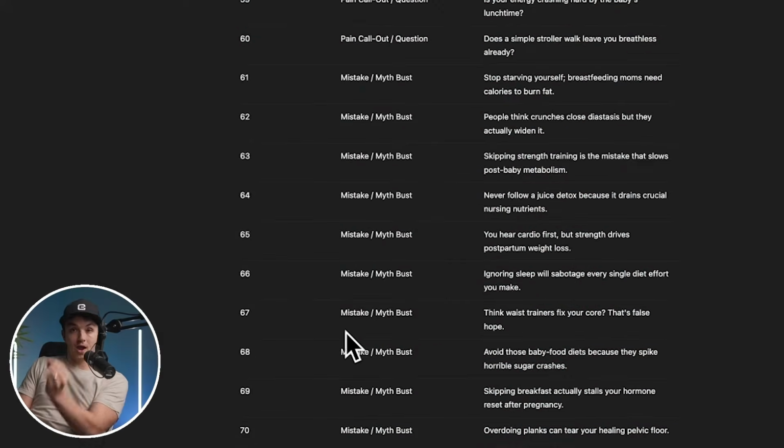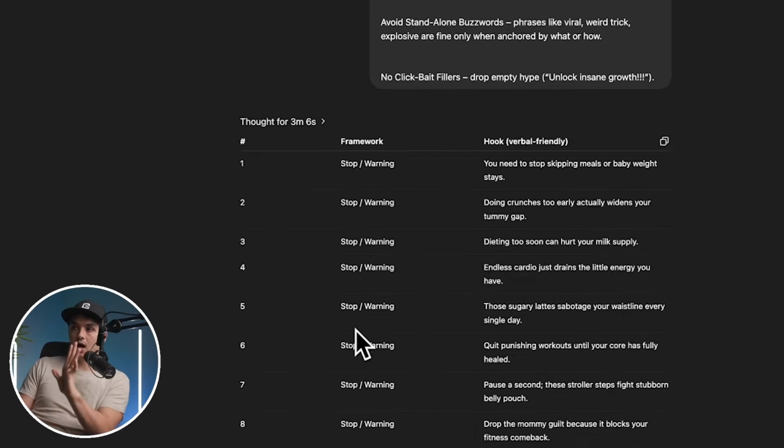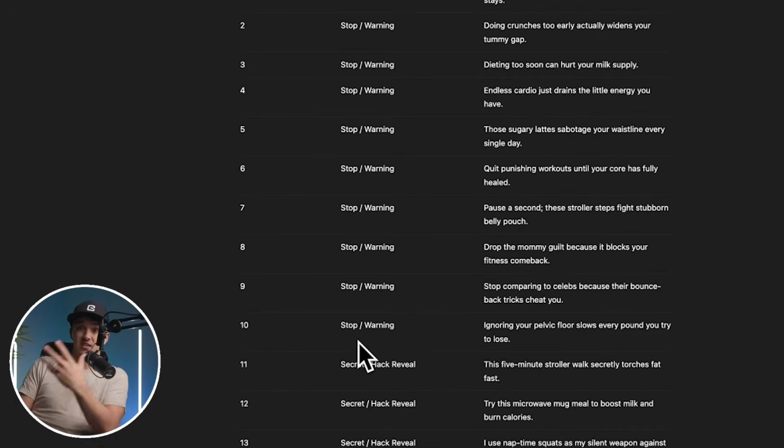Now, enter the CRAFT framework. This is the output it gave me here. And I asked for a lot here. This is 100 hook templates. You don't have to go that extensive, but look at this.